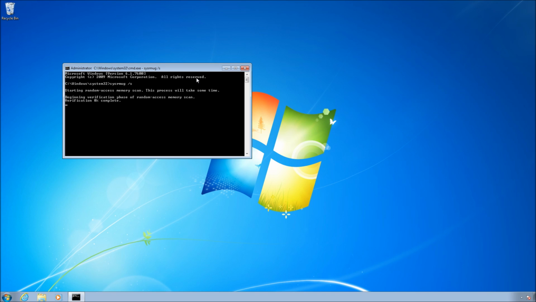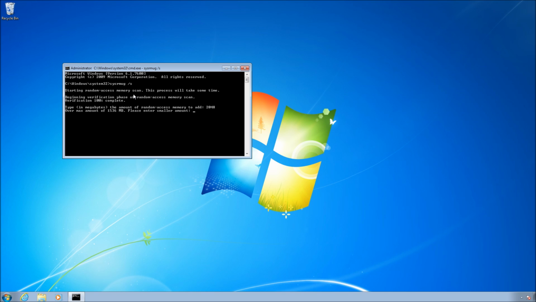Finally. Okay, now we can start to upgrade our RAM. Windows is gonna start to scan your RAM. Random access memory is basically what RAM stands for. I'll cut to when this is done. Alright, it's finished. Now it's gonna ask for the amount of RAM you want to add. I'm gonna type in 2048, which is exactly 2 gigabytes.